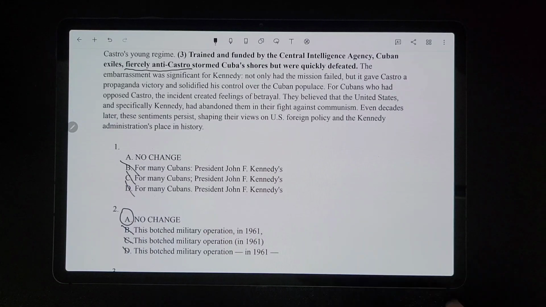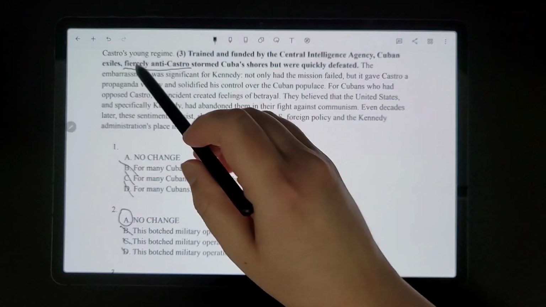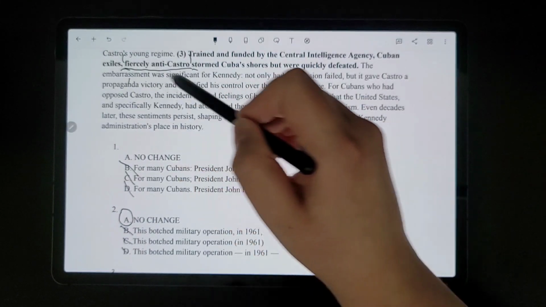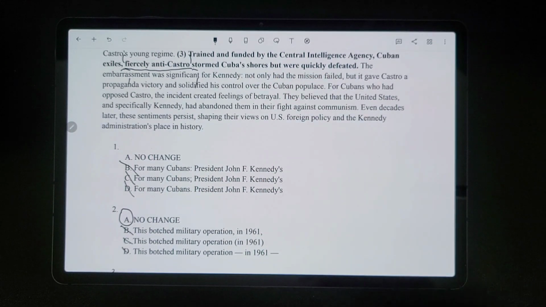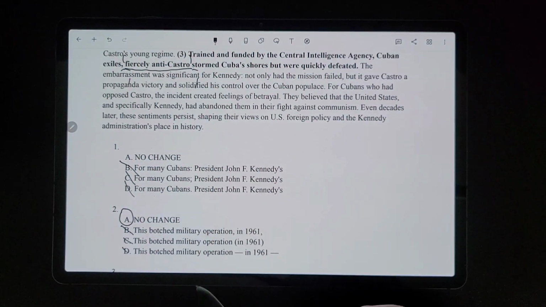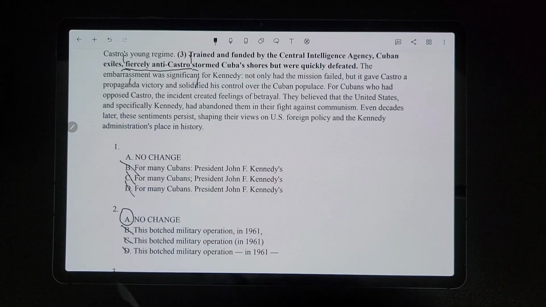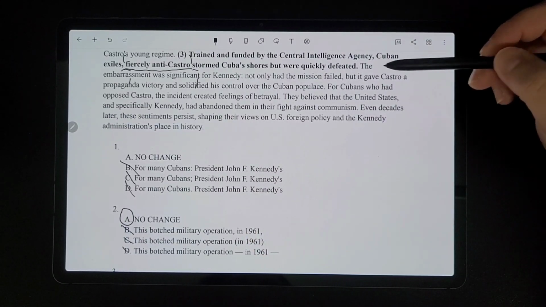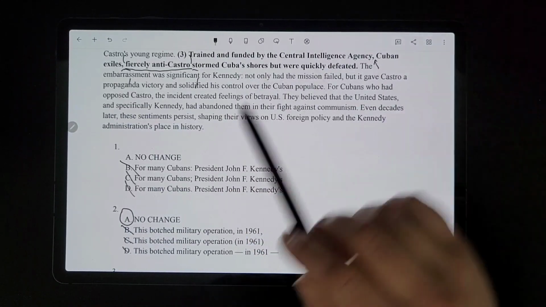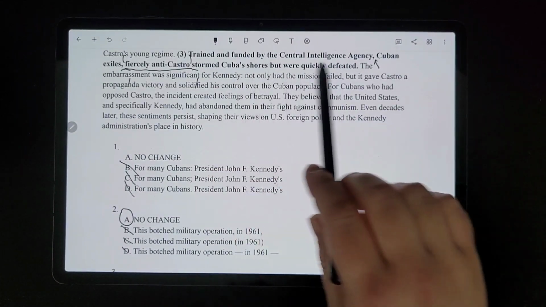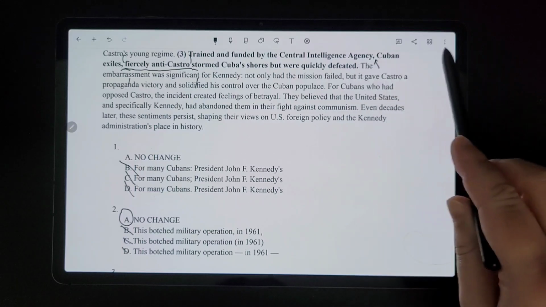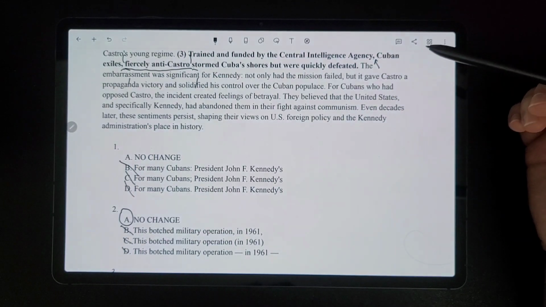They are fiercely anti-Castro. So we would have to have parentheses, parentheses, or em dash, em dash, or comma, comma around that. So we need to check that our answer choices have one of those forms of punctuation around this non-essential clause. The comma over here is perfectly fine because we have this introductory phrase, "trained and funded by the Central Intelligence Agency," followed by a comma, which is what we need.